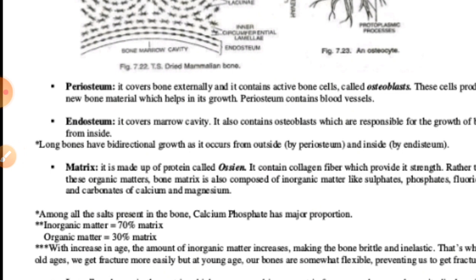The matrix is composed of the protein called ossein, right? And the Haversian canals, the features of the mammalian bones, are present in the matrix. Each Haversian canal contains the artery and veins, lymph vessels, nerve, and some bone cells. Generally, especially in mammalian vertebrates, they have a special type of bone which contains these Haversian canals, and this Haversian canal always contains the artery, veins, lymph vessels, nerve, and some bone cells.